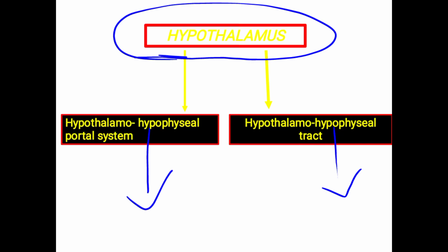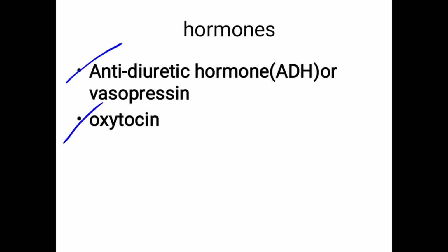They are mainly secreted by the hypothalamus. The hypothalamus produces oxytocin and ADH, and they are then transported to the posterior pituitary through the hypothalamo-hypophyseal portal system. When the hypothalamus gets appropriate stimulation, it sends a stimulatory effect to the posterior pituitary. Only then does the posterior pituitary gland secrete ADH and oxytocin.